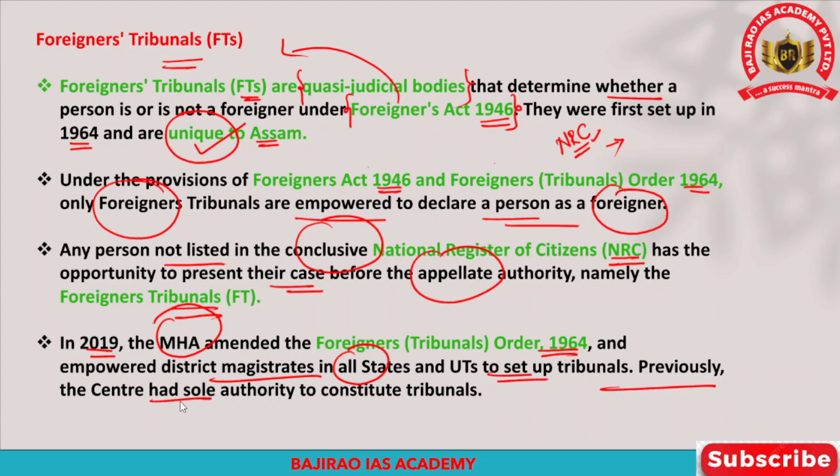Previously, the center had the sole authority to constitute these tribunals. Earlier only the central government used to constitute these tribunals, but in 2019 the Ministry of Home Affairs empowered all district magistrates in all states and union territories to set up these tribunals to decide the claims of the foreigners.